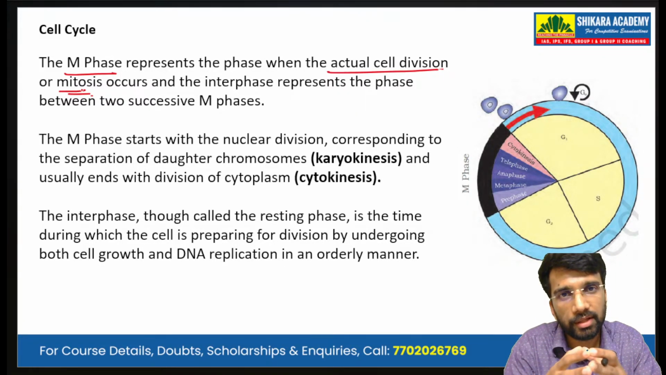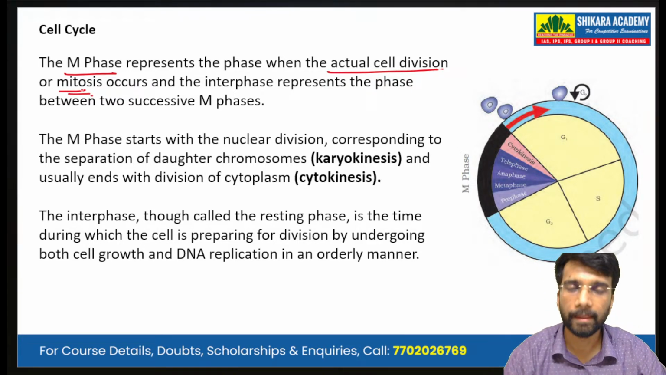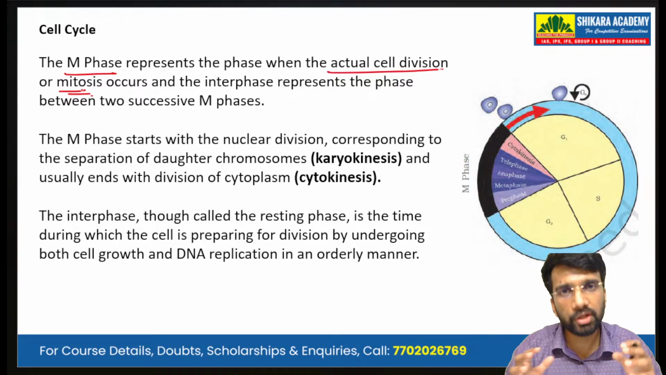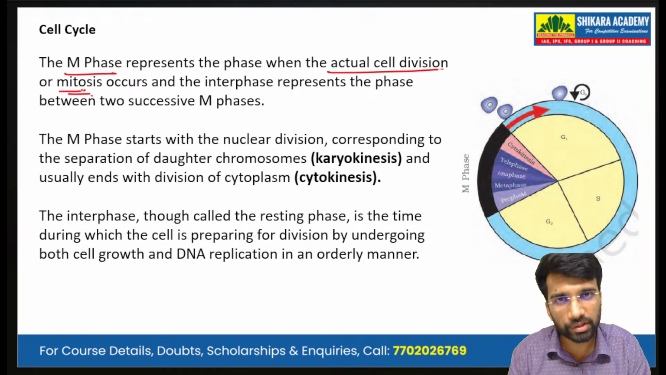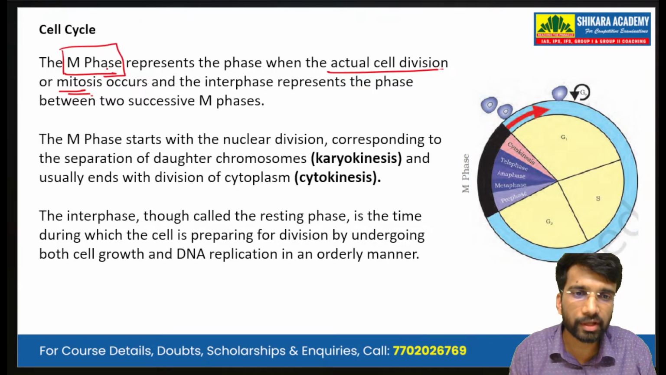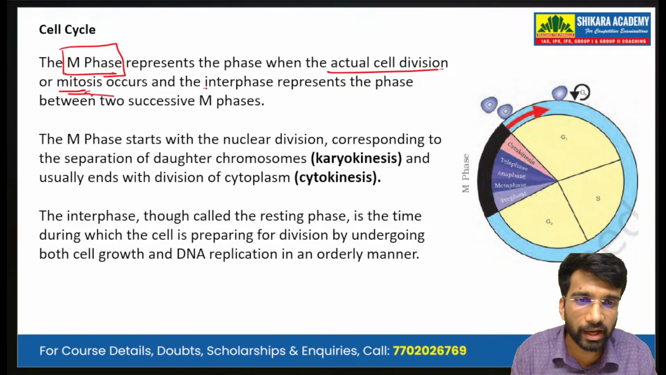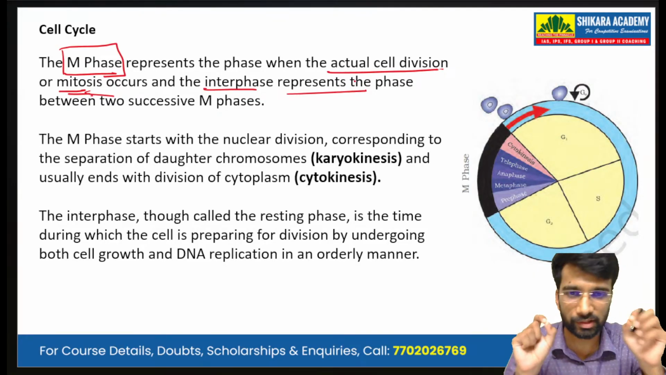remains constant, that is the diploid cell is giving rise to only a diploid cell. The chromosome number is constant. In a mitotic division, the chromosome number is constant. On the other hand, in meiosis, the chromosome number halves. So the M phase represents the phase when the actual cell division is happening, and the interphase represents the phase between the two successive M phases.